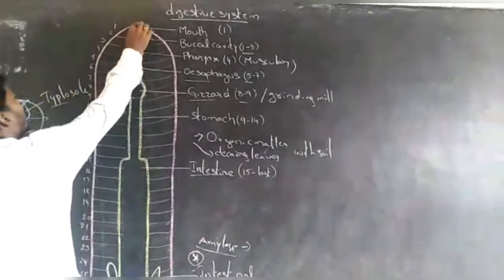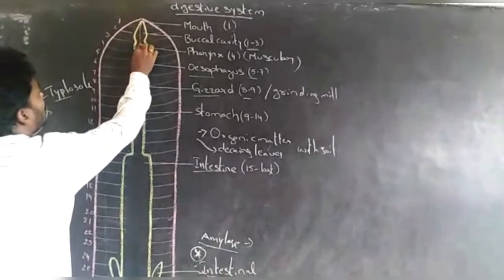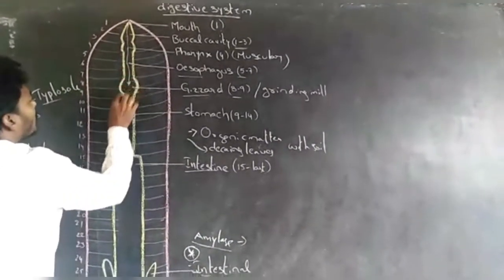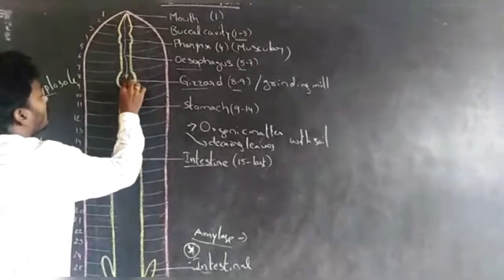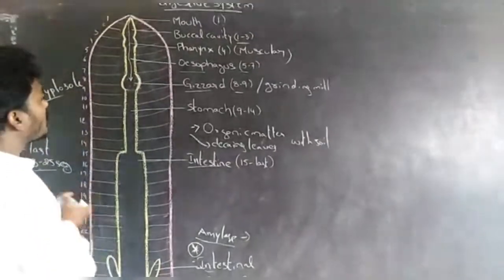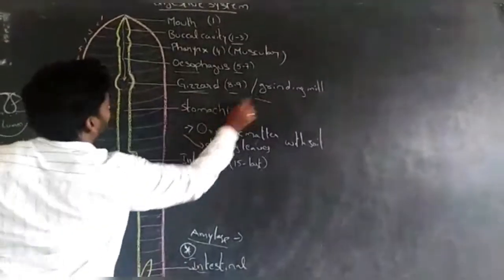This food material enters through the mouth into the buccal cavity, pharynx, esophagus and gizzard. In the gizzard, the food is crushed, so the gizzard acts as a grinding mill.